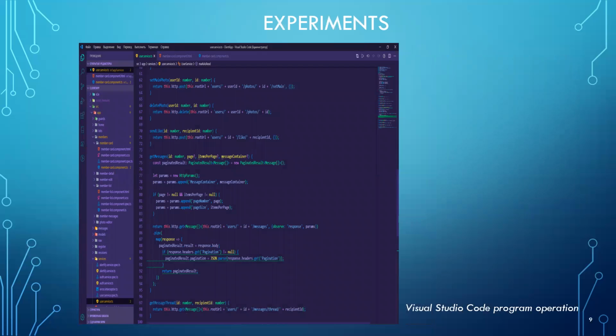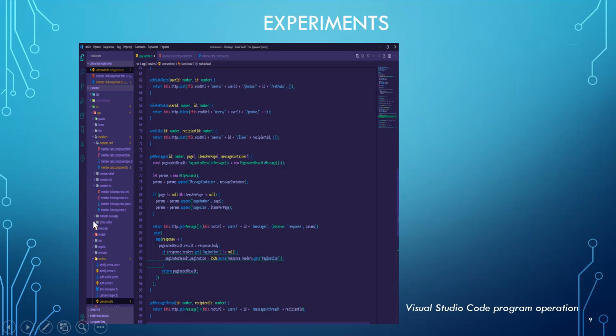Special programs are also used to write the client part of the program. In this case, there is already a lot to choose from, and they are Visual Studio Code, Sublime Text, Brackets, and other application programs, which are the most often used ones for developing client software products. In our case, Visual Studio Code is chosen as Microsoft created this development environment because it is easily interacting and very similar to other company products. On the slide, you can see the screenshot of the Visual Studio Code program, which we used in our research.